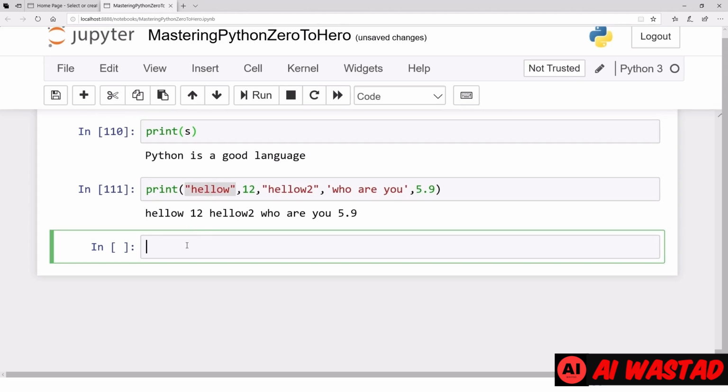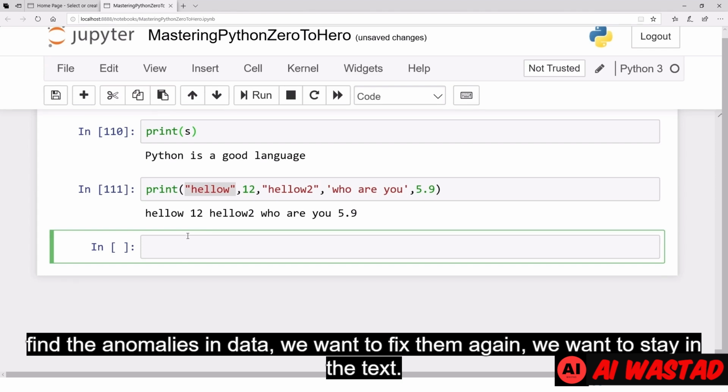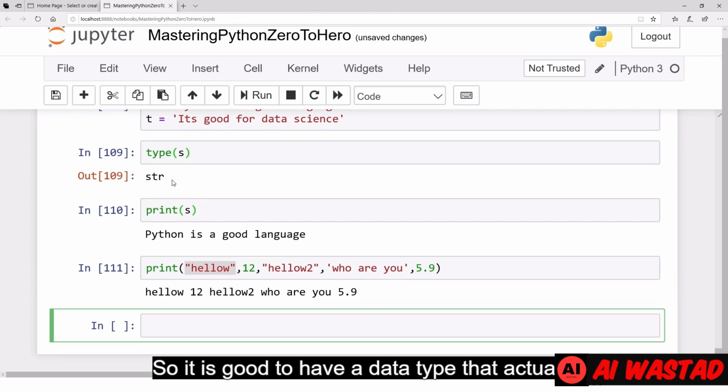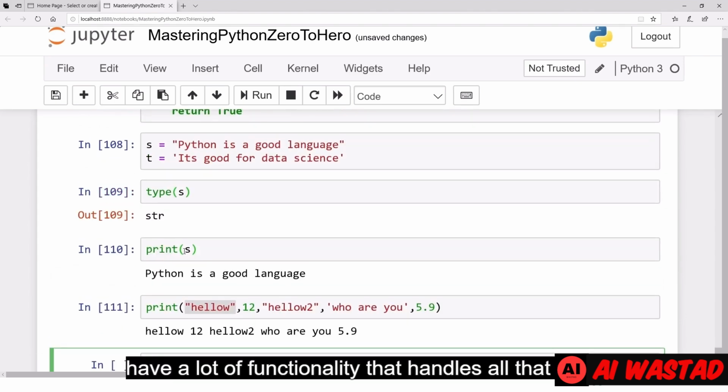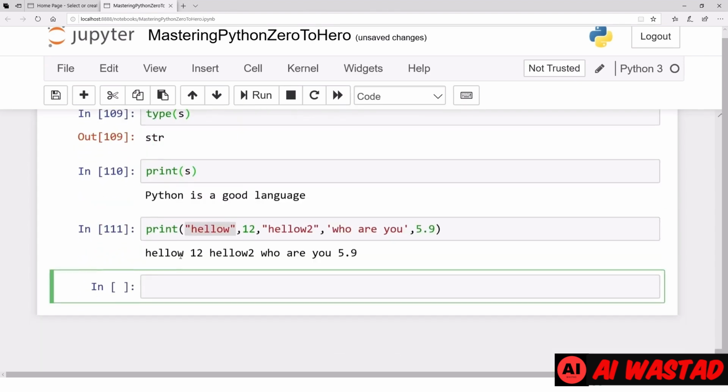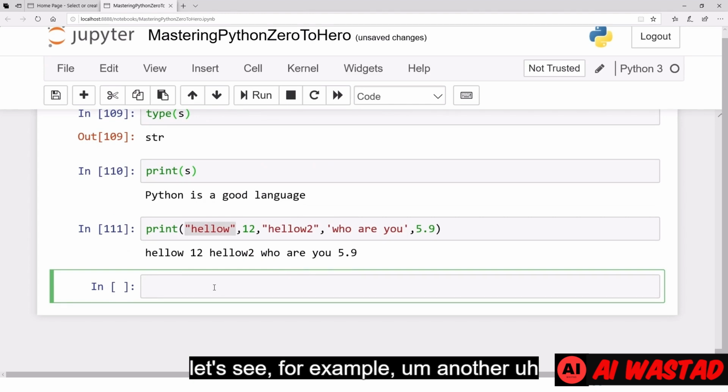We want to find the anomalies in data. We want to fix them. Again, we want to stay in the text. So it is good to have a data type that actually has a lot of functionality that handles all that stuff.